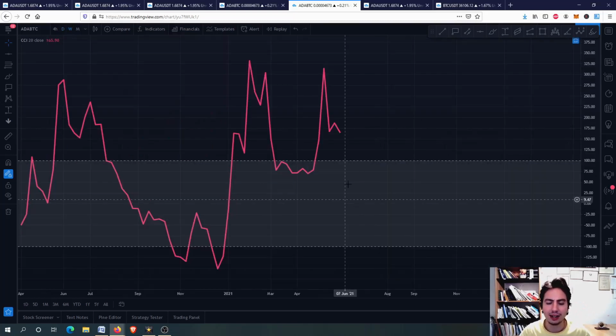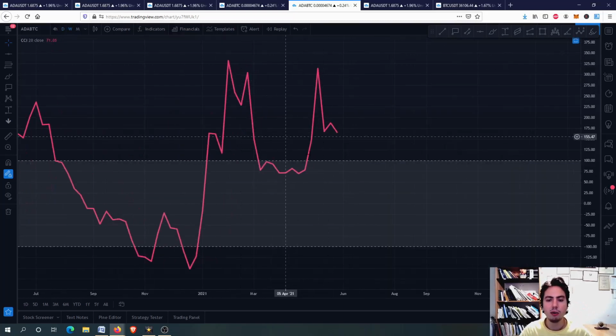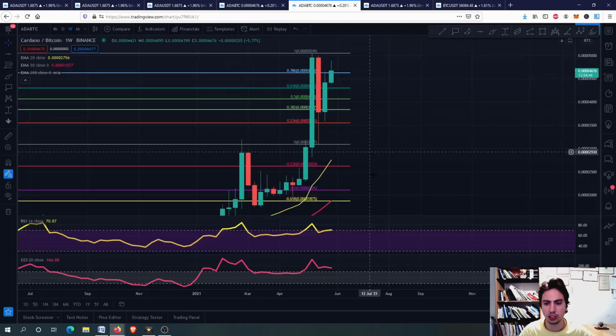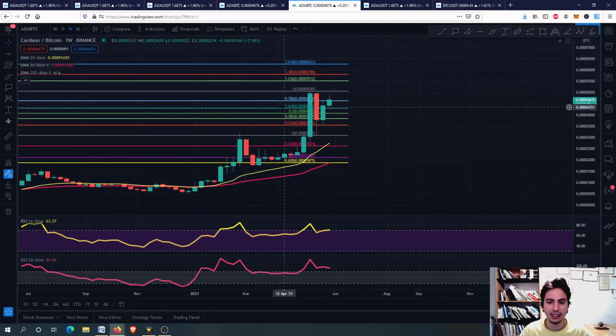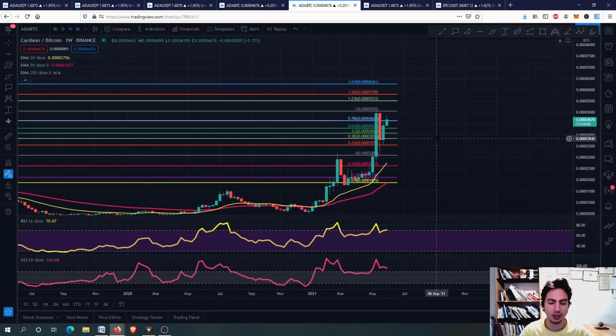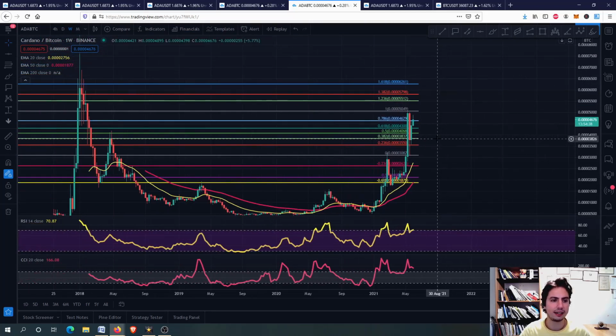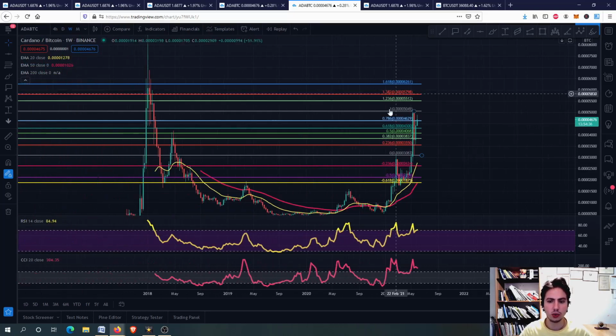The only thing here is the weekly frame. The weekly frame, we are having a very high risk here. We are in an overbought situation for the commodity channel index, but we have gone parabolic, guys, and you can see that for Cardano against Bitcoin, it is looking good. We have room to grow.